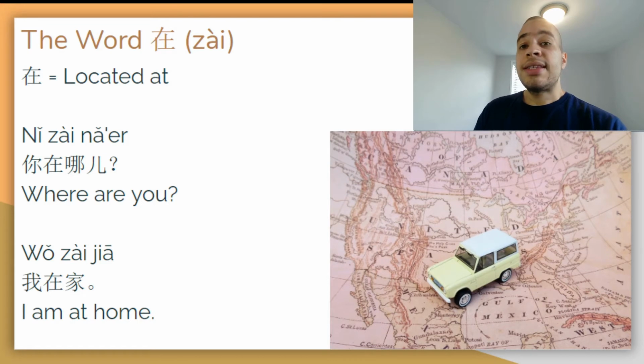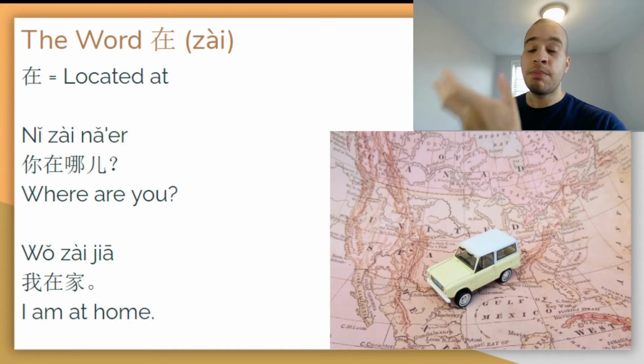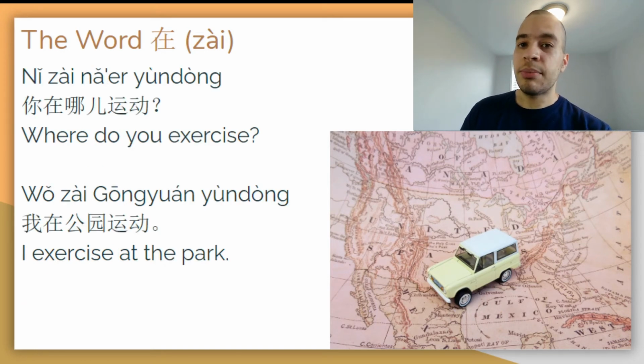Now, the word 在 by itself, which is the same character that we just saw before in the word 正在, actually has a different meaning and is a preposition when it's used in the right place. To ask someone where they are, you'll say 你在哪儿? And you'll answer with something like 我在家, I'm at home. Here you can see that the literal word order when you translate it into English is something like the subject is located at and then the place. But in Chinese, it just boils down to three words. 我在家.